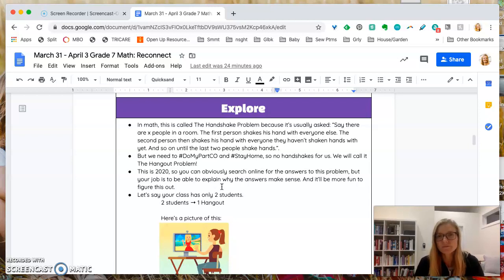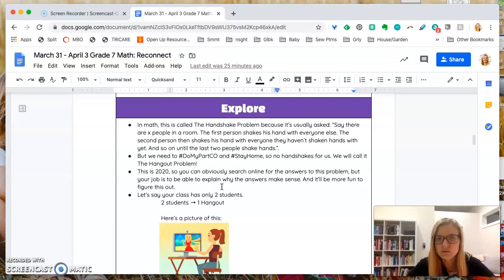Well, we're in the middle of something right now in our country and in the world, and we're not really supposed to be touching other people because we want to stay healthy. Our governor has a hashtag #DoMyPartCO and hashtag stay home, so we're not doing handshakes. We'll do Google Hangouts to think about it, okay? Now, the other thing I just want to say is this is 2020.